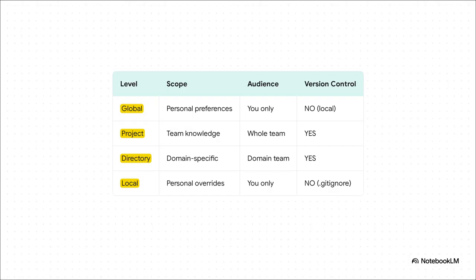And this table just lays it all out so perfectly. Your global file, that's just for you. It's your personal stuff, so it stays on your local machine, no version control. But the project file, that's for the whole team, so of course you check that into Git. Same for the directory files. And then there's the local file. That's like your personal scratchpad, your secret notes. So you just add that to your .gitignore file so it never gets shared. See? This structure gives you a ton of flexibility.